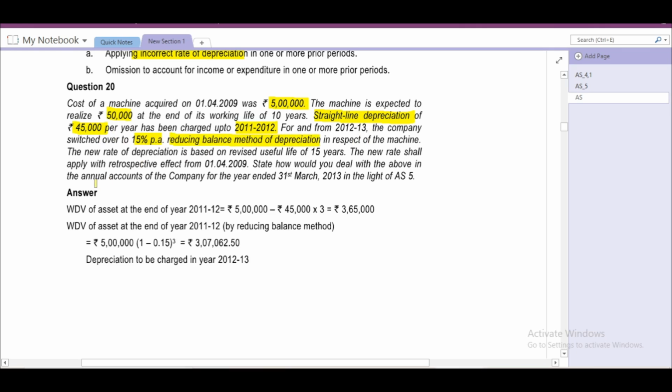The new rate is based on the revised useful life of 15 years, applied with retrospective effect from 1st April 2009. This is clearly a change in accounting policy.